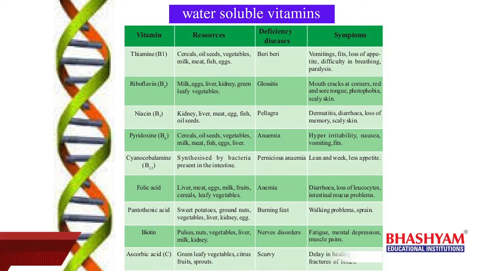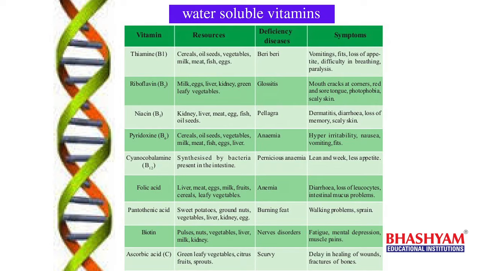So these are the symptoms of anemia due to lack of pyridoxine. The sources from where we get this vitamin are cereals, oil seeds, vegetables, milk, meat, fish, eggs and liver. Like this, we can get pyridoxine from different food sources.